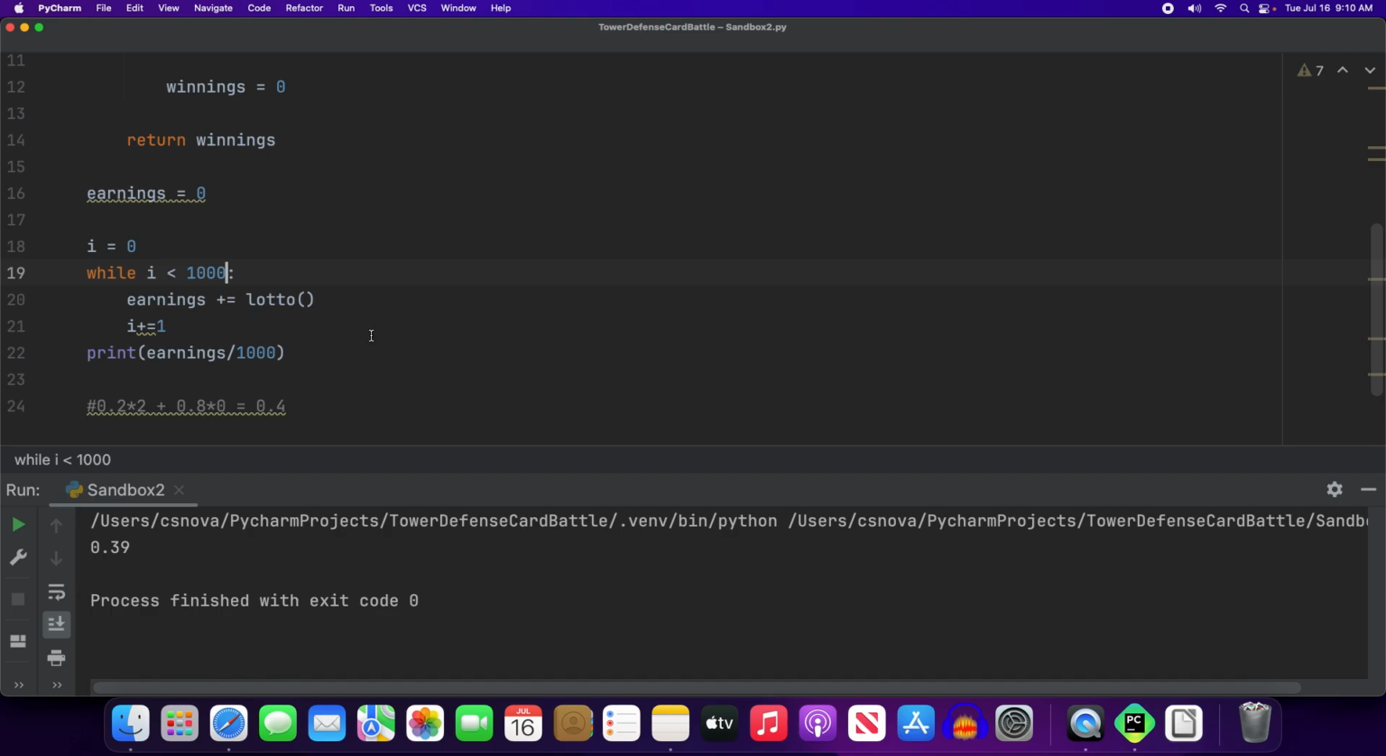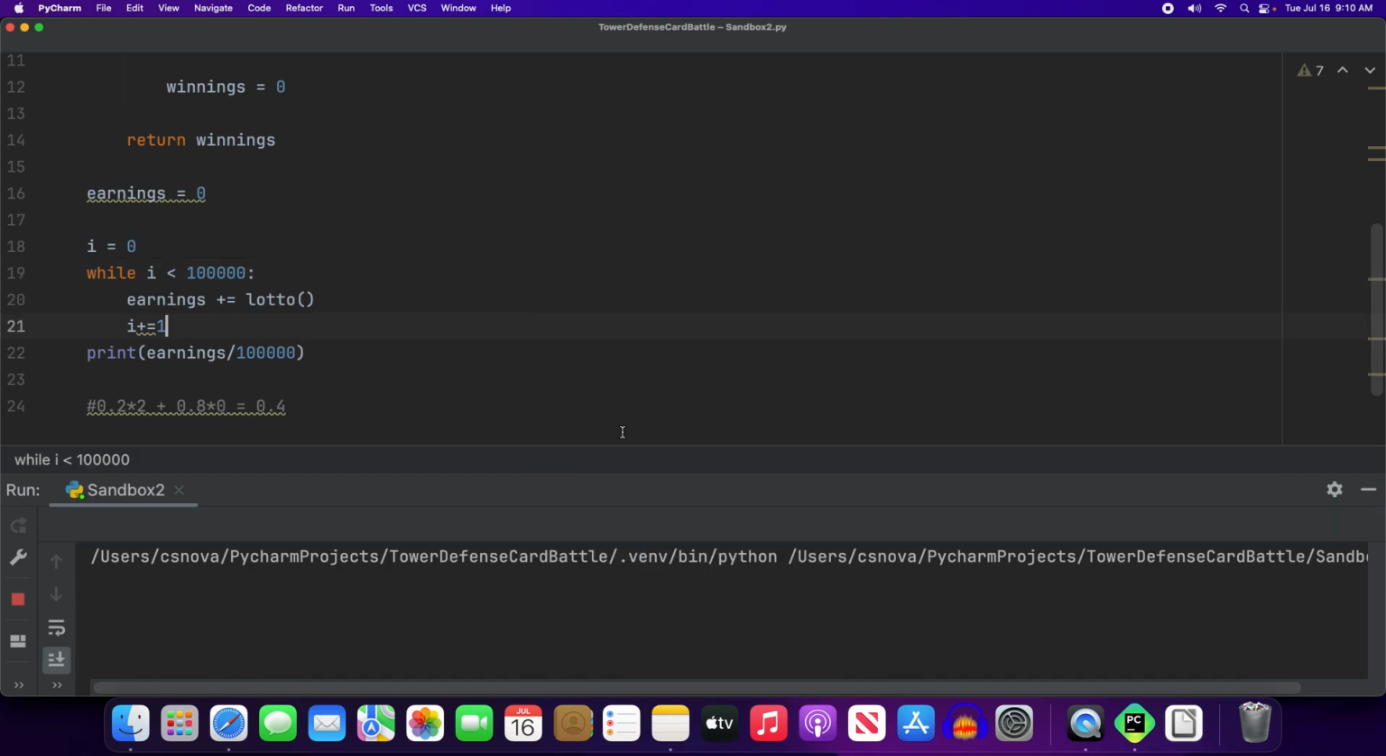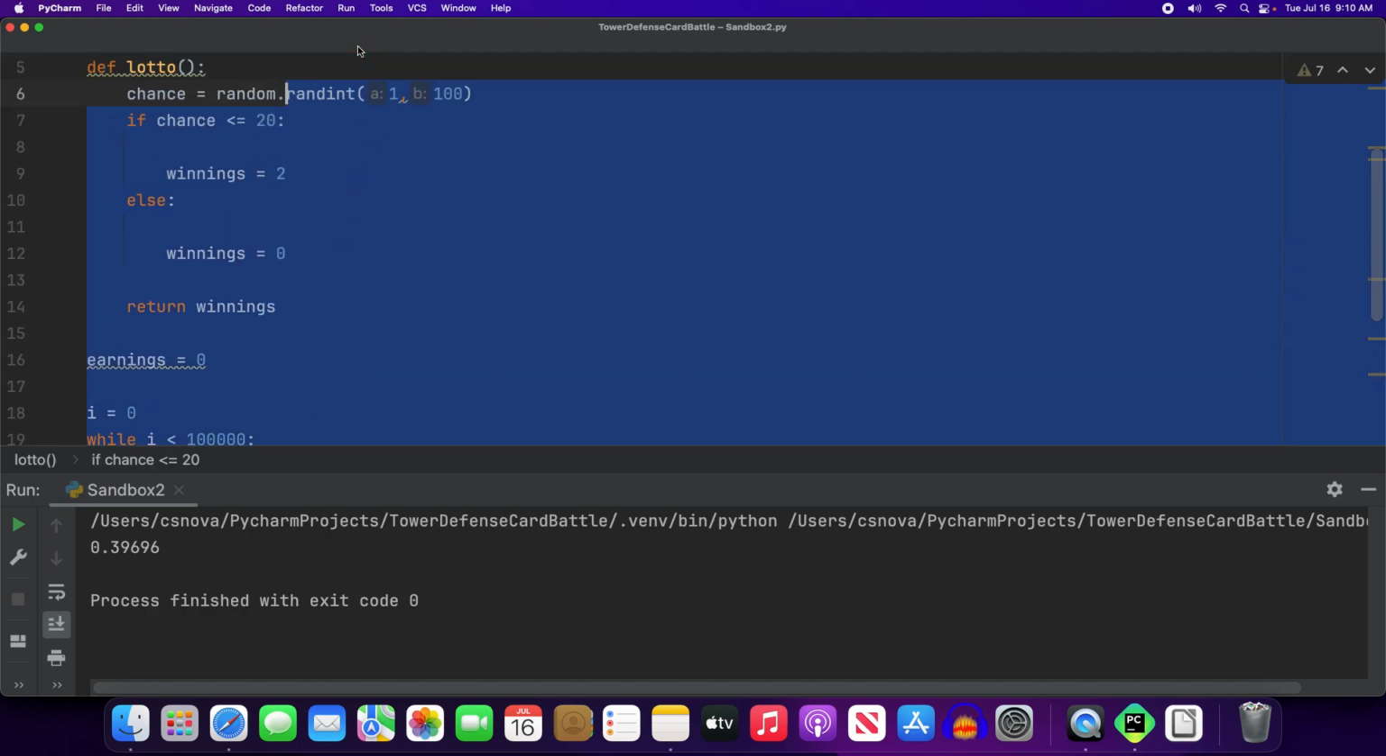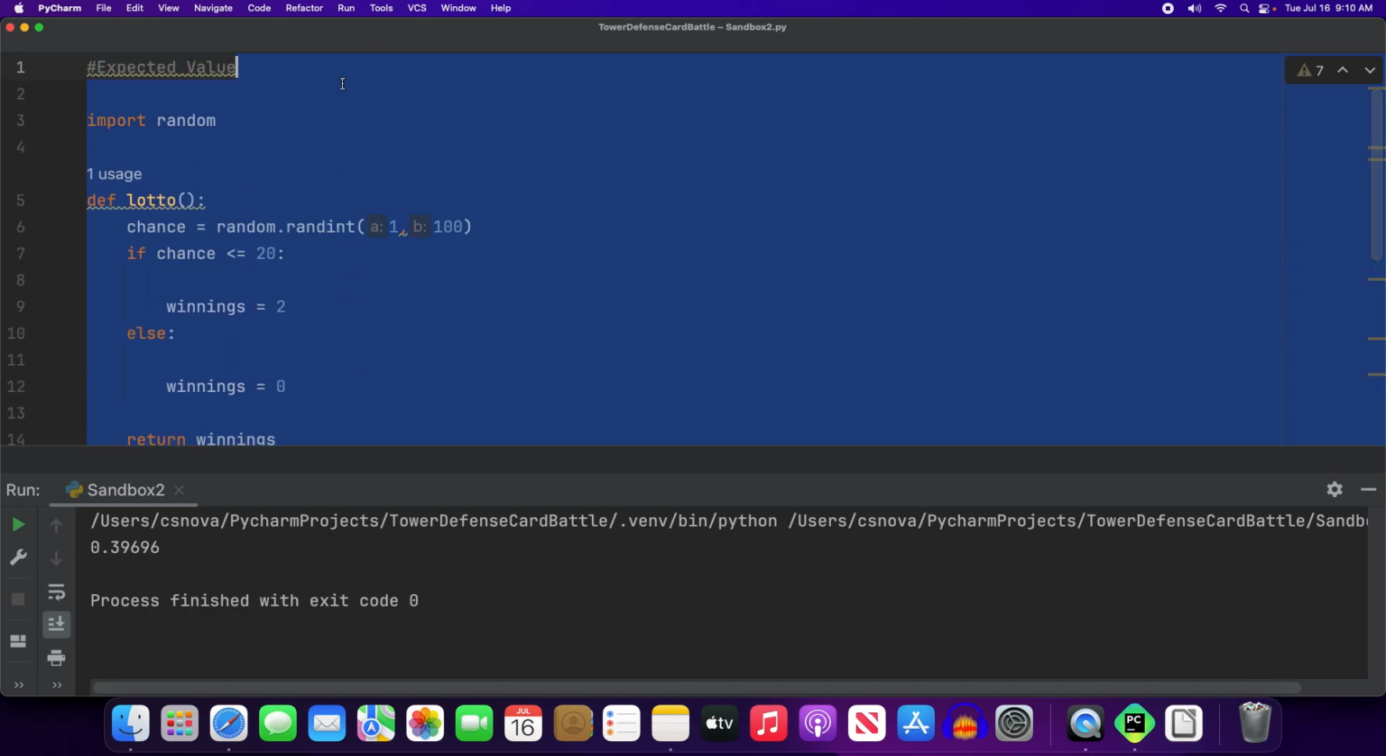And now let's go really crazy and let's do 100,000. And now we're going to be really close to 0.4 every time, sometimes below, sometimes above, but very close to that expected value every single time. So this is a really simple example, one that you're probably not going to use in a video game, although you never know. Some games have lotto aspects. Certainly casino games have a whole lot of lotto aspects, but that's not really what I wanted to look at.